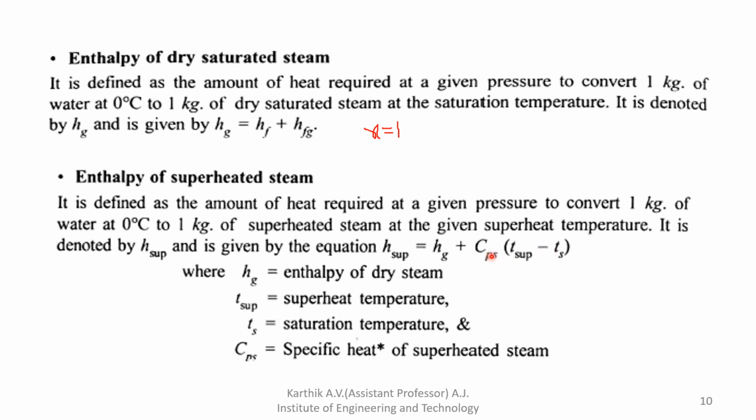Cps is nothing but the specific heat of superheated steam. This value usually they will mention in the question, in kilojoule per kg. Okay, I hope all of you understood what superheated steam is. It is defined as the amount of heat required at a given pressure to convert 1 kg of water at 0 degree Celsius to 1 kg of superheated steam at a given superheated temperature. It is denoted by H superheated.